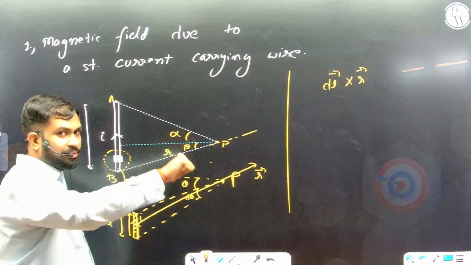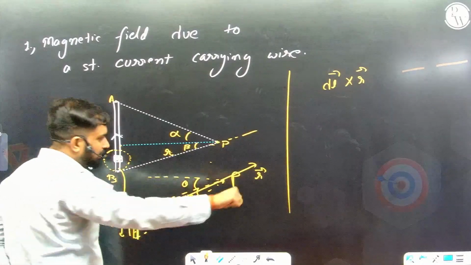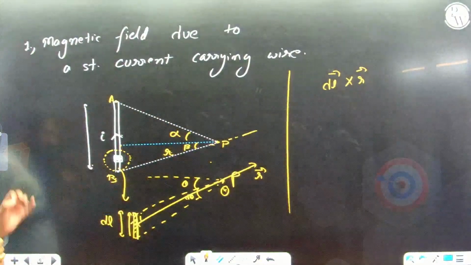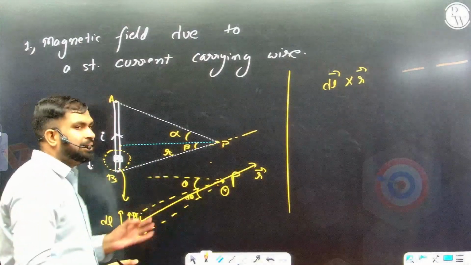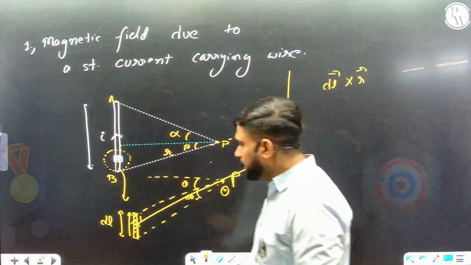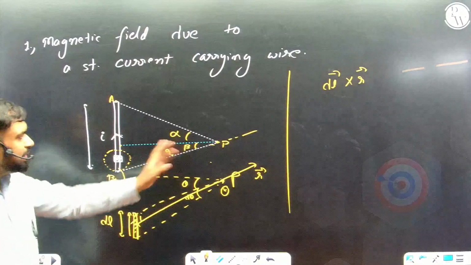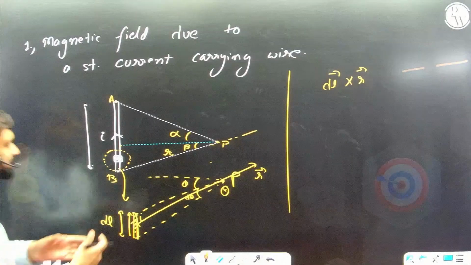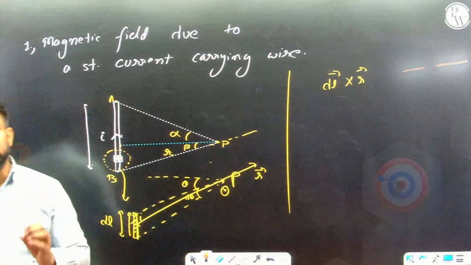So just look at the thumb. If I am curling the fingers of the right hand in this direction, then the thumb is pointing inwards into the plane. That means if the wire is in this vertical direction and the point, or the distance r vector, is somewhere in the xy plane, then the magnetic field has to be perpendicular to this wire as well as this r vector, the distance of the wire and that point P. It has to be perpendicular to both. So what is the direction perpendicular to both? It is the z direction. I can say either it is going inwards or it is coming out of the plane, the z direction.